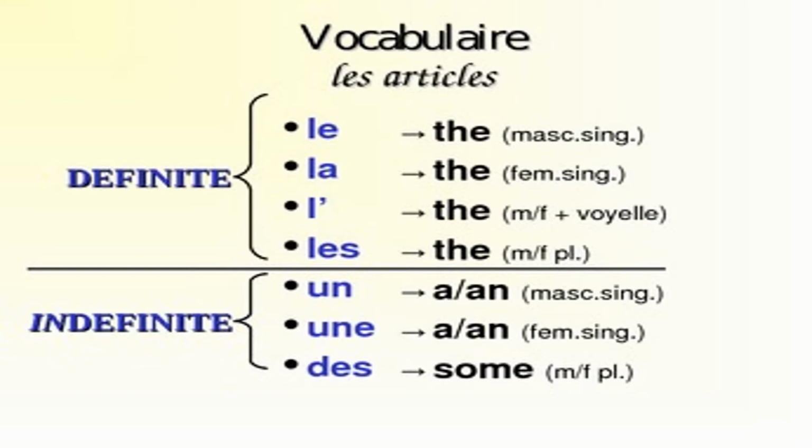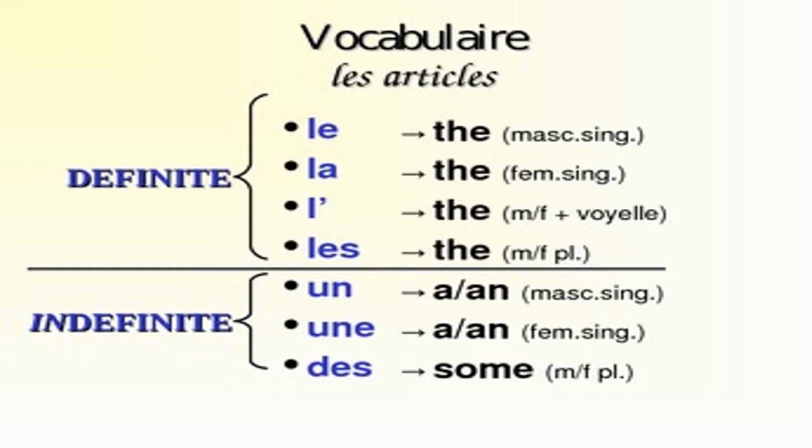Tout d'abord, on va parler seulement les articles indéfinis. First, we are going to talk only about the indefinite articles. As I have already said, in French we have only two genders, masculine and feminine. Whether it's a living or non-living thing, everything has only two genders. So the first we are going to talk about: for the masculine singular noun, we use only un, which means a or an in English.